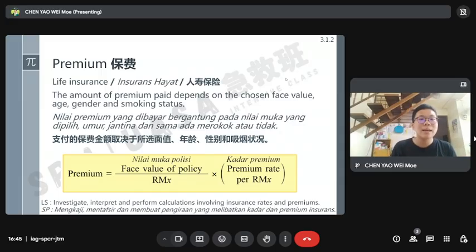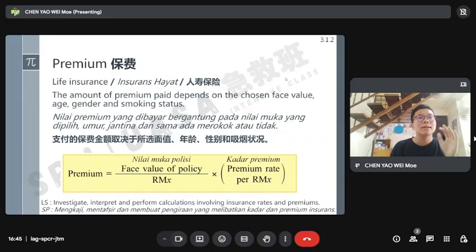Smoking status, okay. If you are healthy, it is less. Unhealthy, it is higher. So in any situation you need to pay more money for premium. So how to calculate? For premium, remember premium equals face value of policy divided by x.